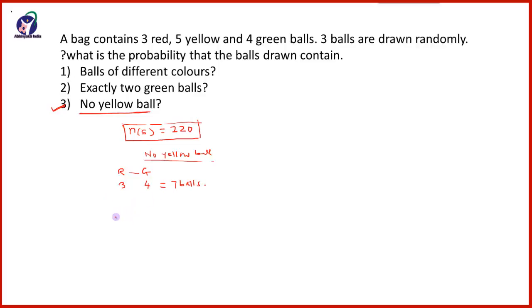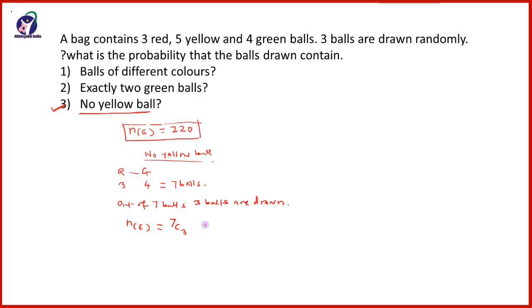So here, out of 7 balls, 3 balls are selected. 3 balls are drawn. And therefore, the possible favorable events will be equal to, out of 7, 3 are drawn.